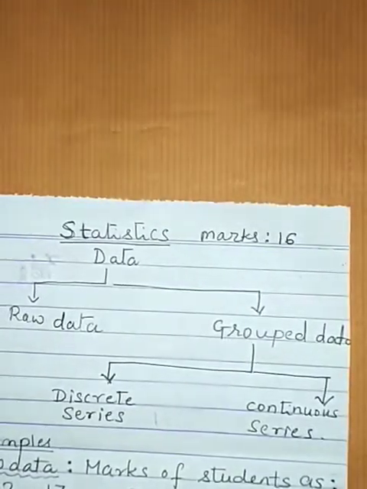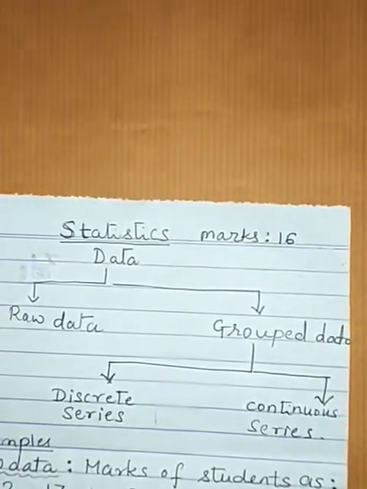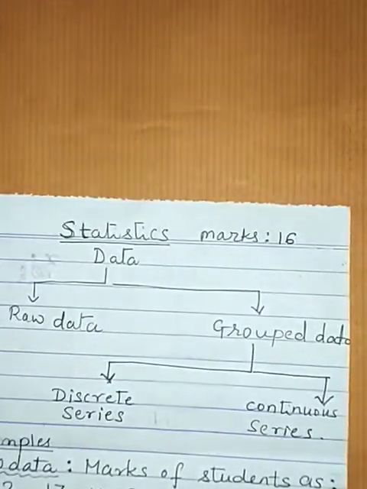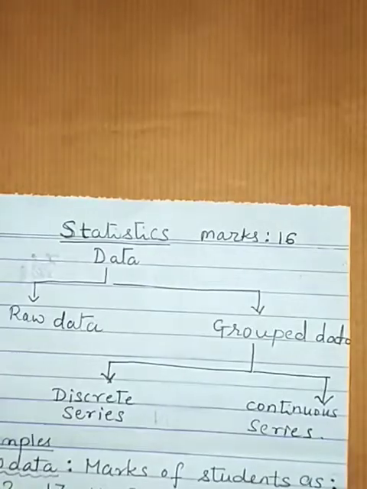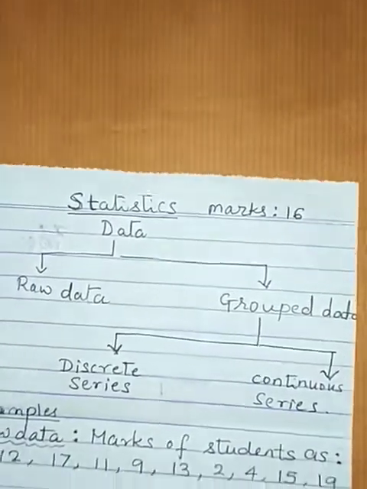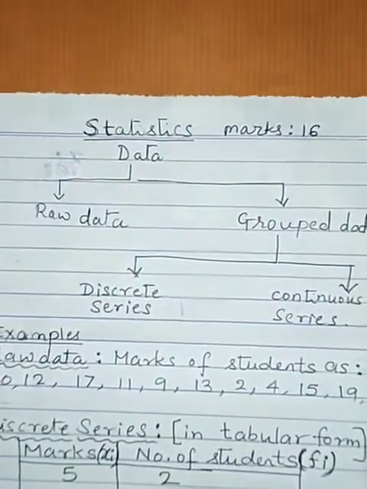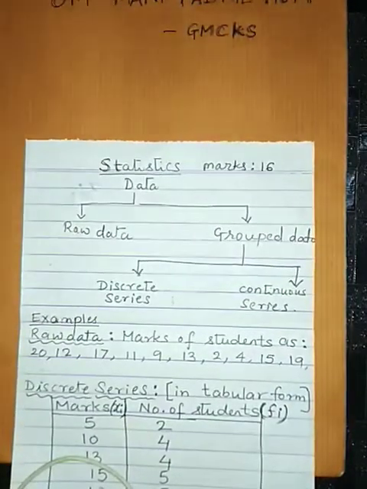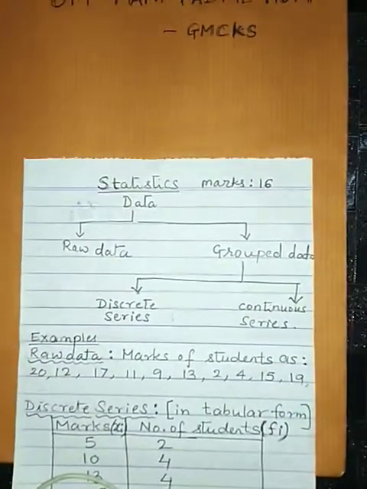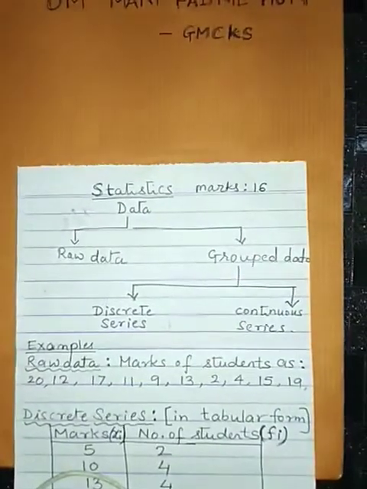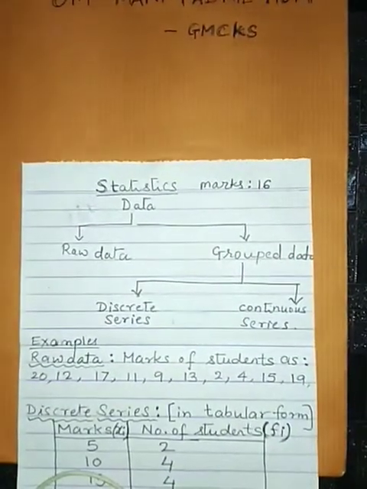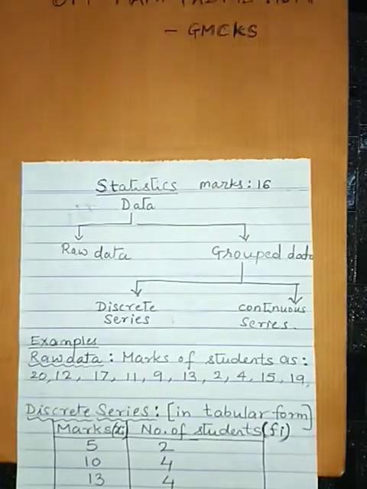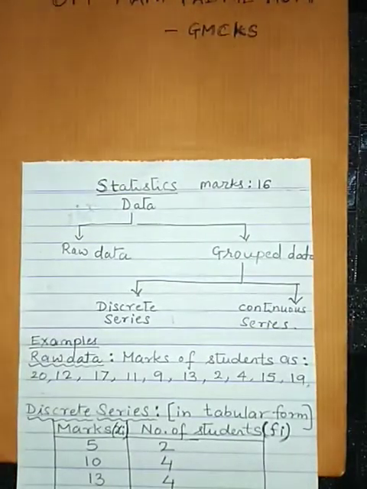Now data can be divided into two parts, raw and grouped data. Again, grouped data can be divided into two parts, discrete series or discrete data, and continuous series or continuous data. Now let us see what it means. In this example, the marks of 10 students are given. As you can see, this is an example of raw data. The marks are of very few students, so we cannot make any table out of that. So we use the data as it is and do the processing. That is known as raw data.